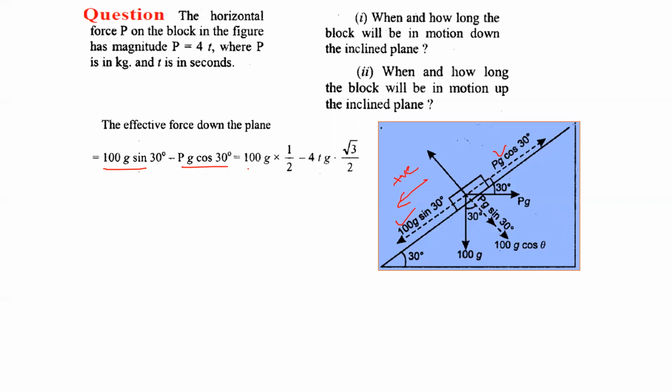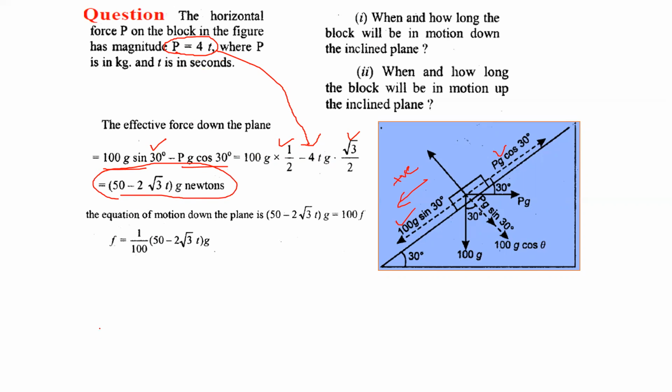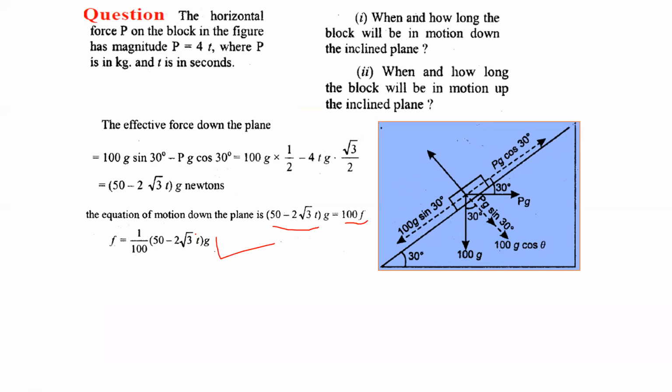minus pg cos 30. On simplifying it, because the value of 100 g sin 30 is 1 by 2, and the value of p given to us is 40, substituting here 40 g and cos 30 the value root 3 by 2, we will get 50 minus 2 root 3 t g newtons. So according to the fundamental equation of dynamics, effective force will be equal to mass into acceleration, so we will get the value of acceleration as a function of time, therefore acceleration is a variable acceleration.